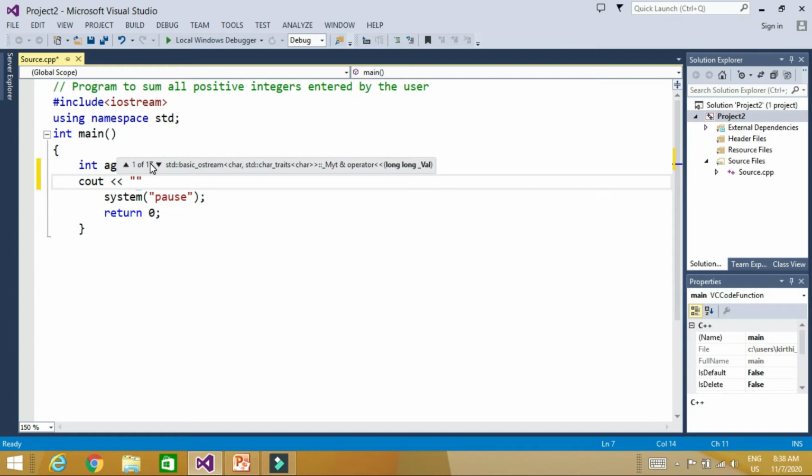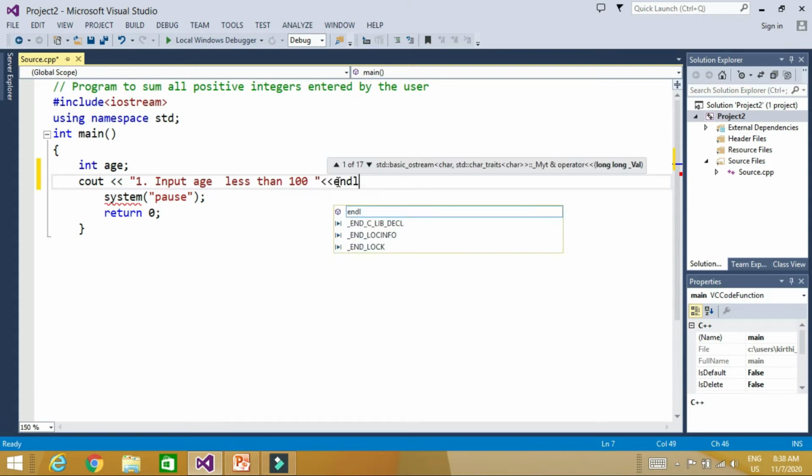So, input age less than 100, because we assume that age should be less than 100. Go to the next line.